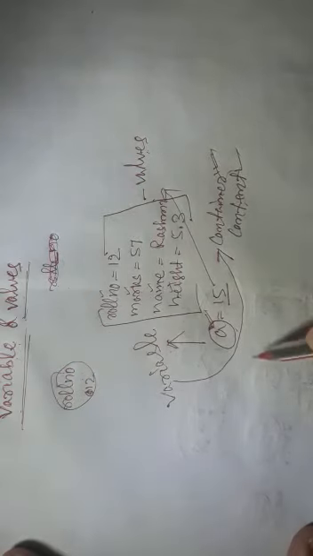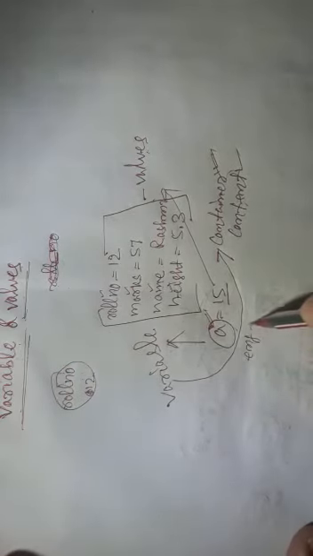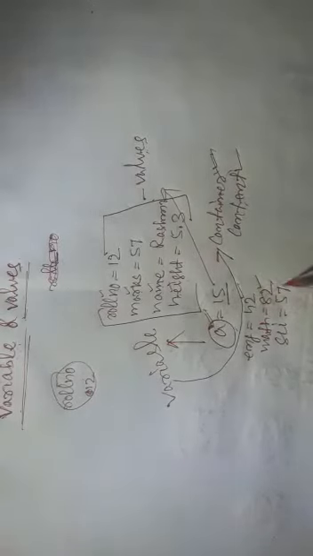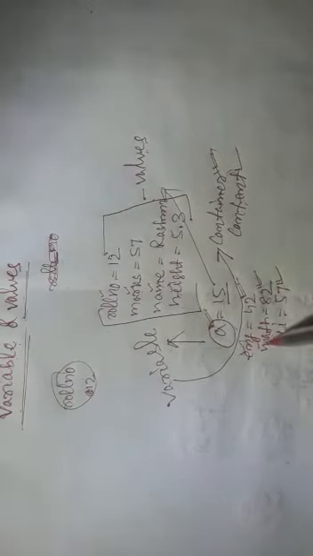Let's take an example. You got marks in English 42, marks in math 82, marks in science 57. Now I want to find out the total. So how can I do the total in computer language? This is a value, this is a value, this is a value; these are contents, and these are variables. So how can I find out the total now?